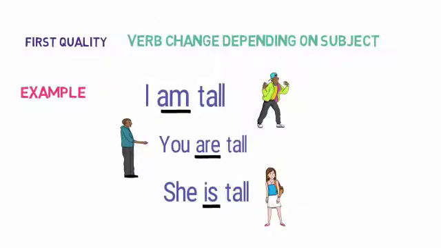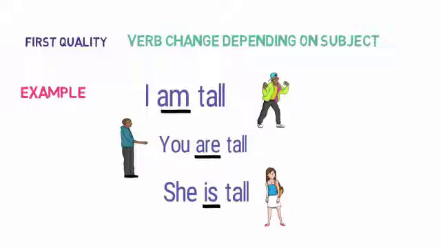Here, while referring to the third person, we used is as a verb, but here also tall remains the same. So students, from these examples you can see am becomes are and are becomes is by going from first person to second person to third person. So we can conclude that verbs change according to the subject, and no other part of speech has this kind of quality.